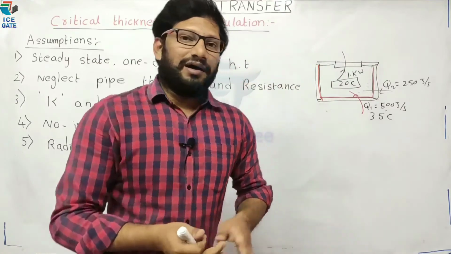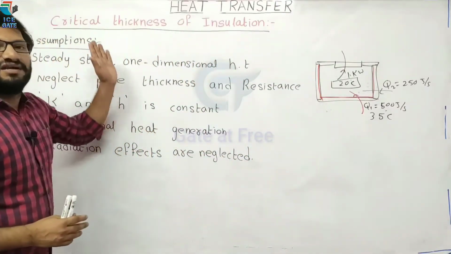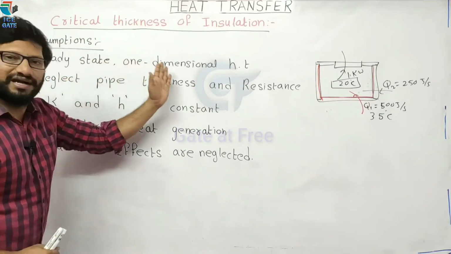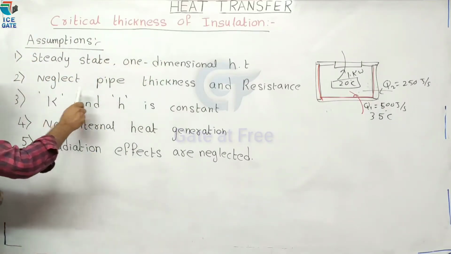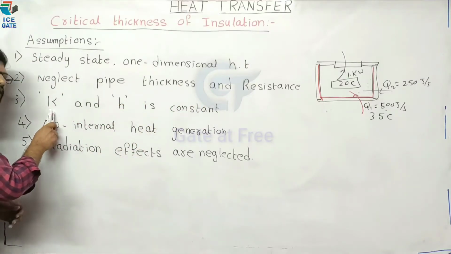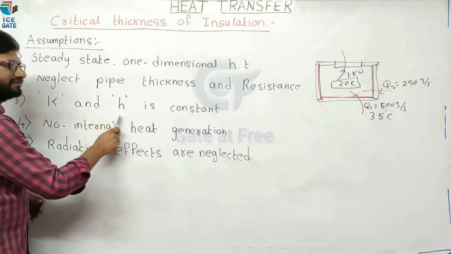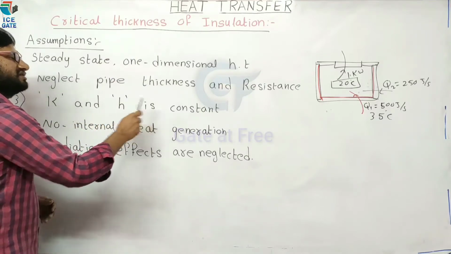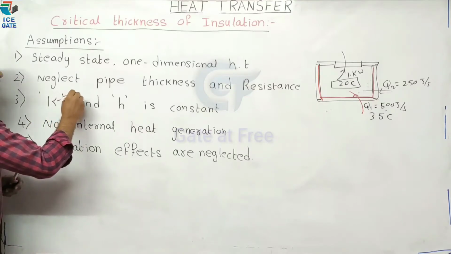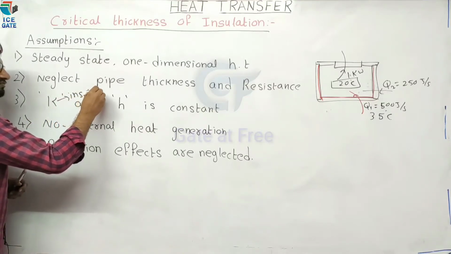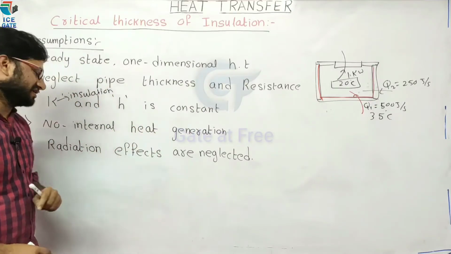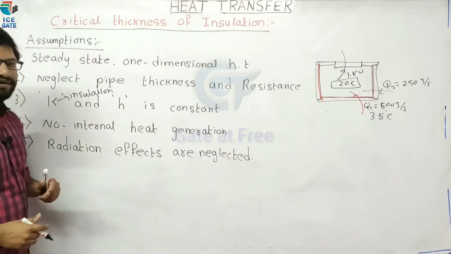Now let us do the analysis based on the assumptions. What are the assumptions? Steady state one-dimensional heat transfer, neglect pipe thickness and resistance, thermal conductivity and heat transfer coefficient are constant. Here the thermal conductivity is for the insulation. And no internal heat generation, and radiation effects are neglected.